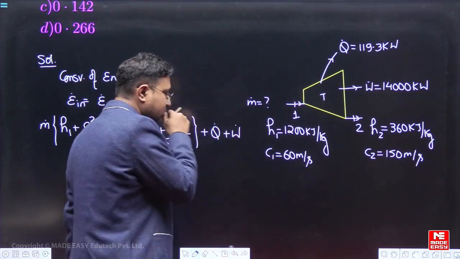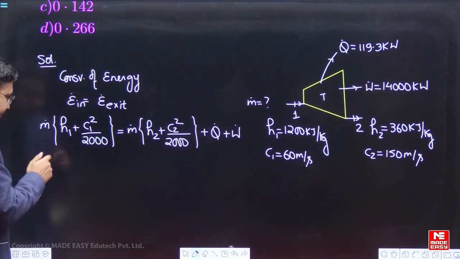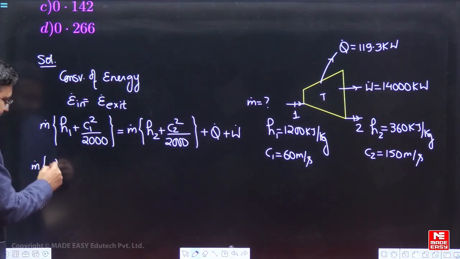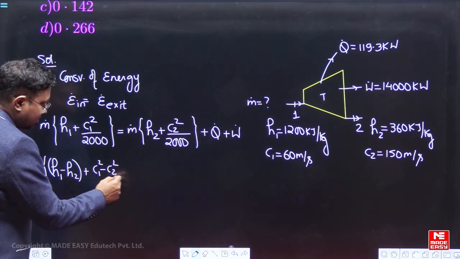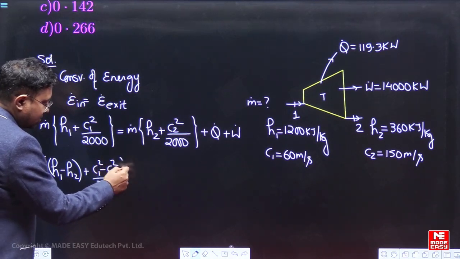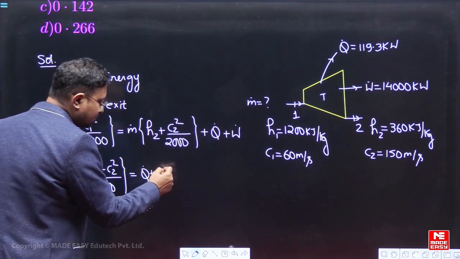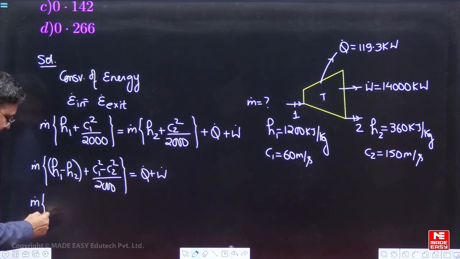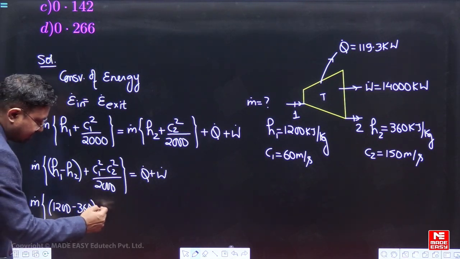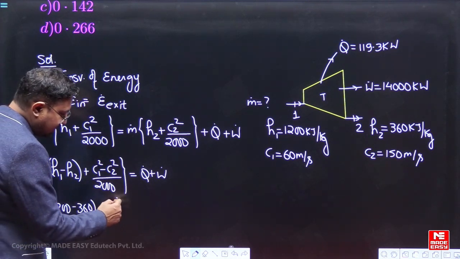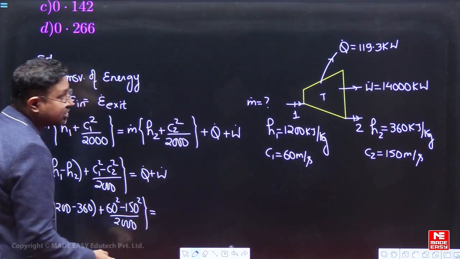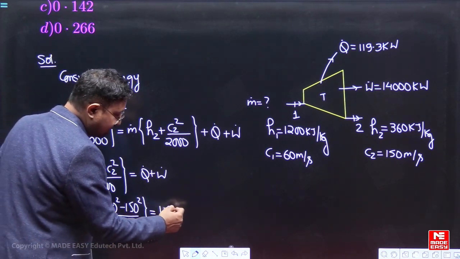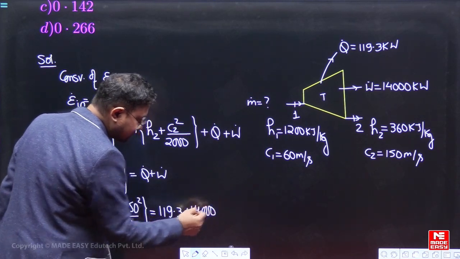plus W dot, ठीक है. So m dot की value मुझे निकालनी है, तो I can write m dot into (h1 minus h2 plus (c1 square minus c2 square) upon 2000) is equal to Q dot plus W dot, ठीक है. तो m dot into, अब ये कितना है, h1 कितना है, h1 is 1200, so 1200 minus 360 plus what is c1 square, so c1 is 60 whole square minus this is 150 whole square upon this is 2000, this is equal to what is Q dot, it is 119.3 plus what is W dot, it is 14,000, ठीक.